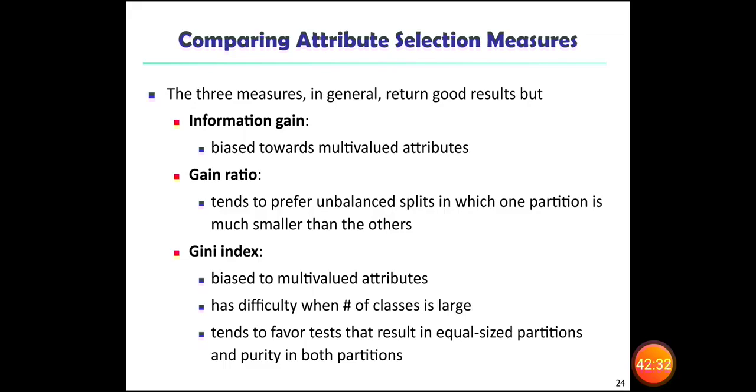Gini index is biased towards multivalued attributes. It has difficulty when the number of classes is large. And another one is it tends to favor tests that result in equal sized partitions and purity in both partitions. So these are the comparisons of attribute selection measures. They will ask you to list the attribute selection measures. They are information gain, gain ratio, and Gini index.